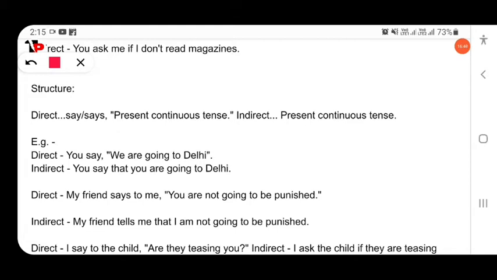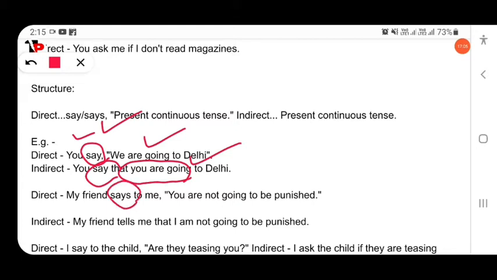So here, you say we are going, you are going, present continuous, because the reporting verb is in simple present. My friend says to me, you are not going to be punished. Here the reporting verb is simple present and the reported verb is present continuous, so present continuous in indirect speech.